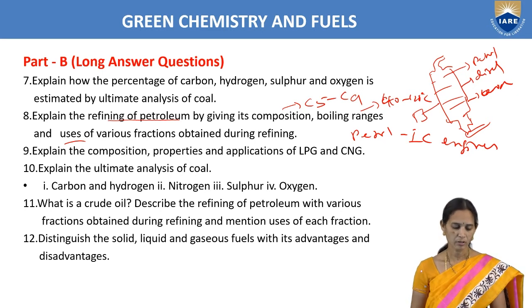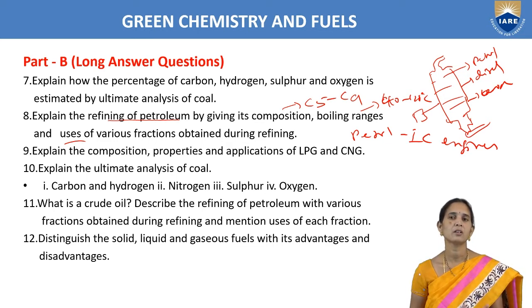So next one, what is crude oil? Describe the refining of petroleum with various fractions obtained during refining and mention uses of each fraction. What is crude oil? We are collecting it from under the sea. It is a brownish color oil, a mixture of hydrocarbons. It is formed by the decay of plants and animals, and after a million years the crude oil is formed.